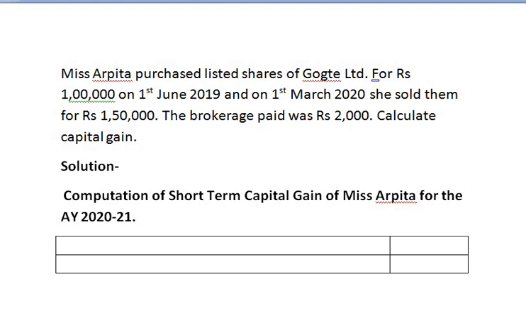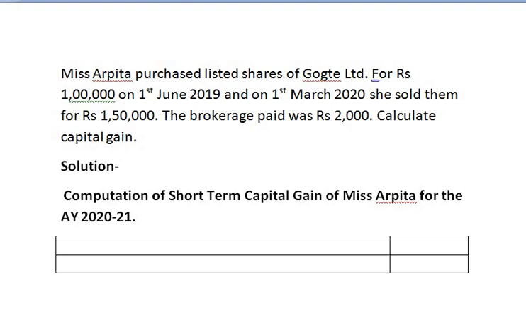Before you solve any problem, you need to remember or understand certain points. Here, you are just asked to calculate the capital gain, but it is not mentioned anywhere in the sum whether to calculate short-term capital gain or long-term capital gain. So, whether the sum is based on a short-term or long-term capital asset, you need to understand it with the help of the holding period.